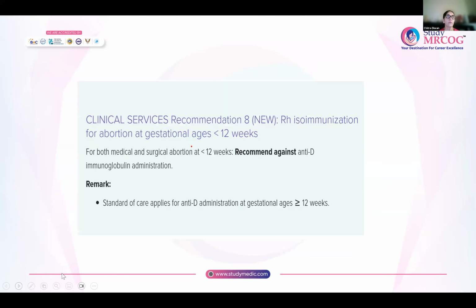So this is the new guideline for abortion care, which says that for both medical and surgical abortion at less than 12 weeks, there is no need to give anti-D immunoglobulin. Less than 12 weeks. If it is more than or equal to 12 weeks, standard of care applies for anti-D administration. Okay. So this is the new abortion care guideline.